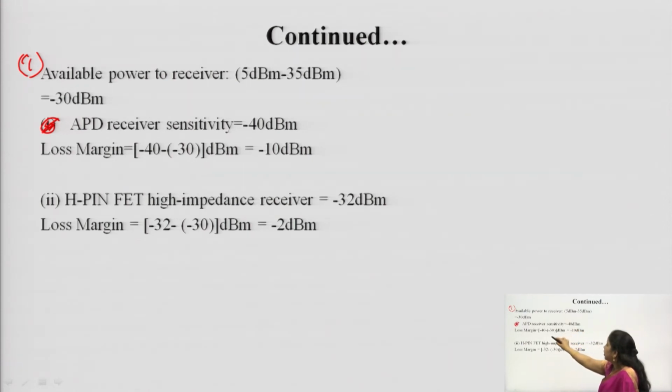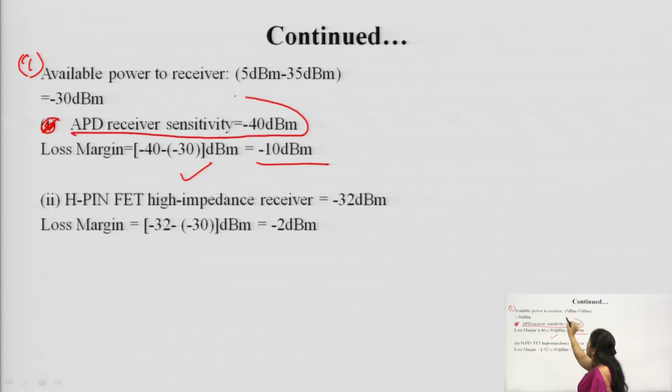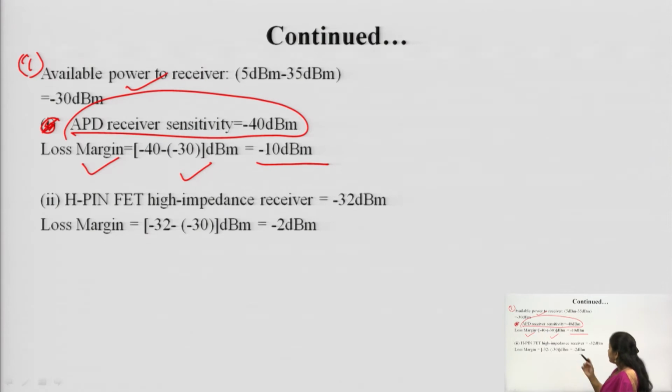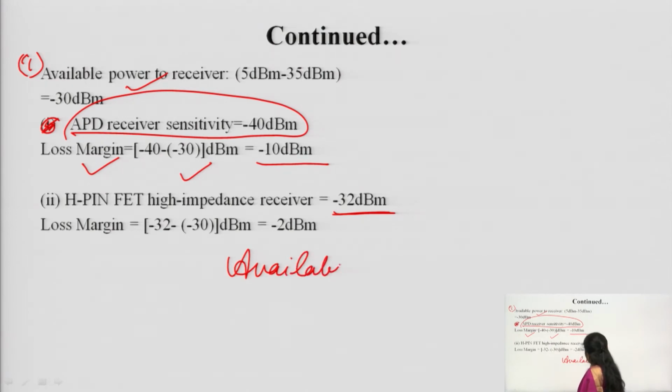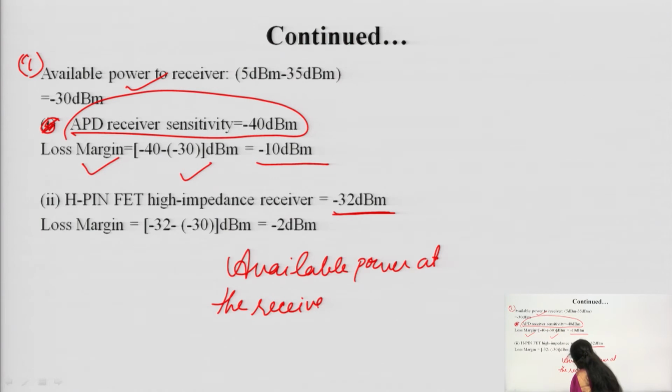So, now the loss margin is equal to minus 40 dBm, which is our APD receiver sensitivity, minus the available power at the receiver, which will give the loss margin. And for the HPIN FET high impedance receiver, the sensitivity is minus 32 dBm, and the available power at the receiver is again minus 30 dBm.